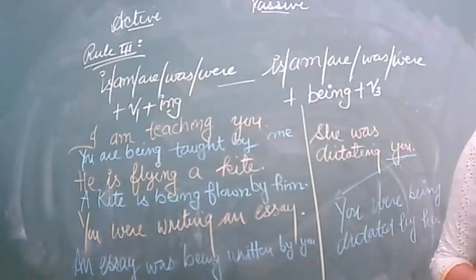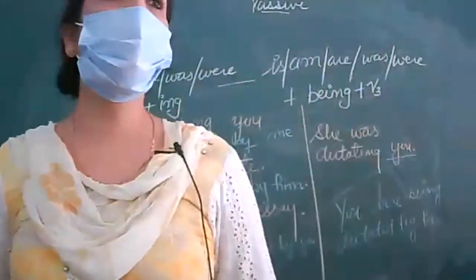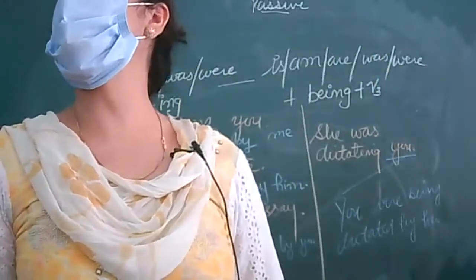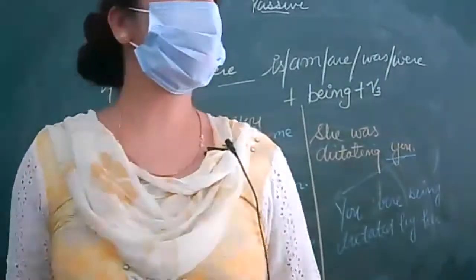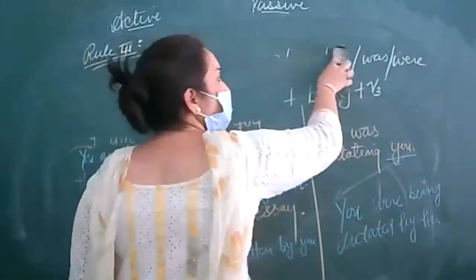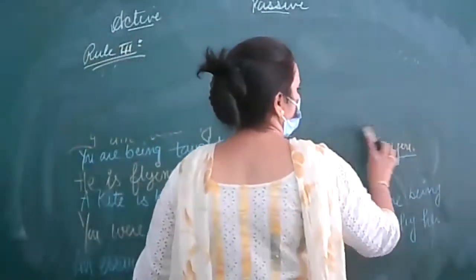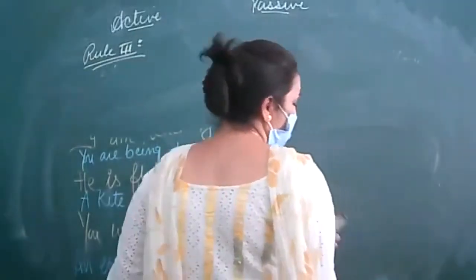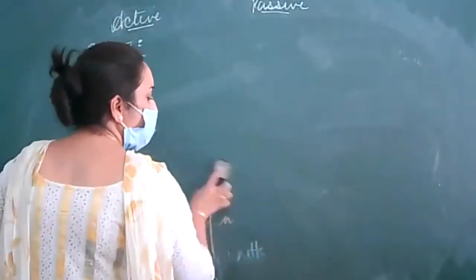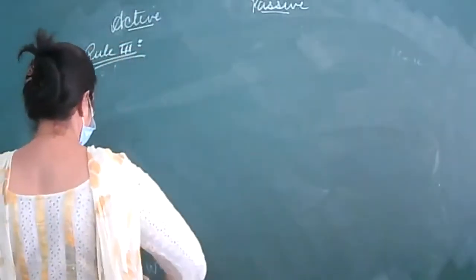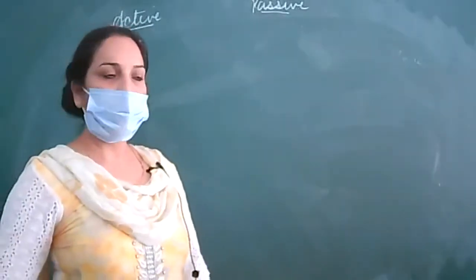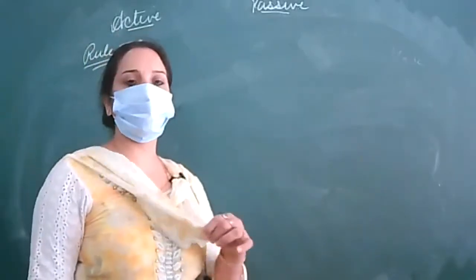Take a page and start writing. You were being dictated by her. So this will be the answer. You have to write down being in between. Clear? Now write down the next rule. I should treat them as students of 4th, 5th class. I have to arrange pens and pencils before them. If they don't have, I have to borrow from their friends, because they are very shy and will not ask.